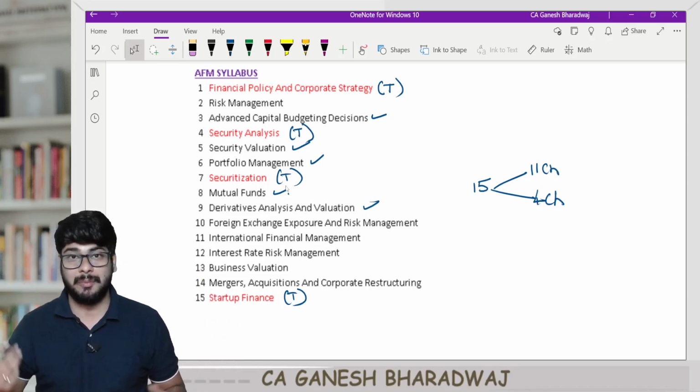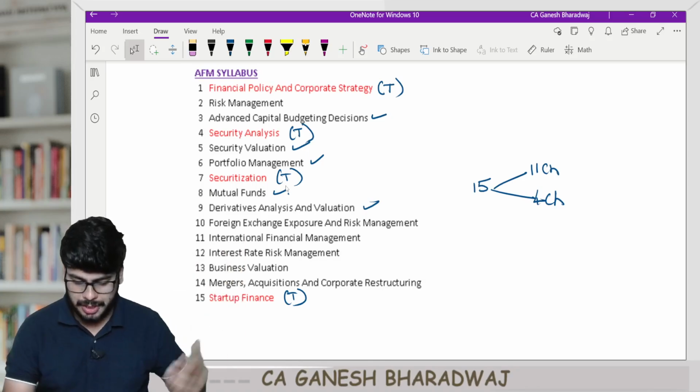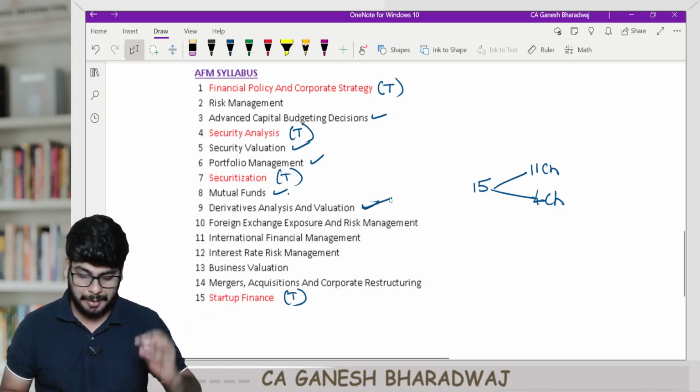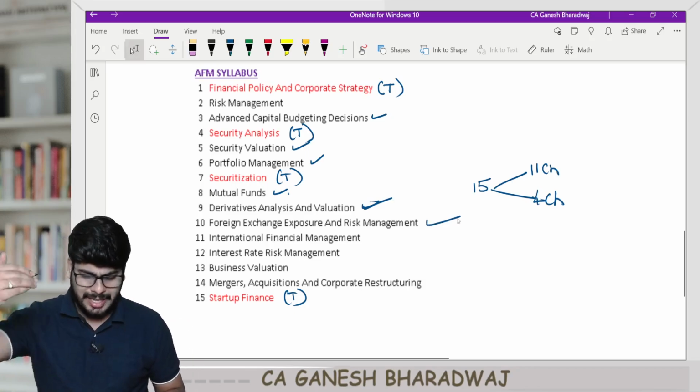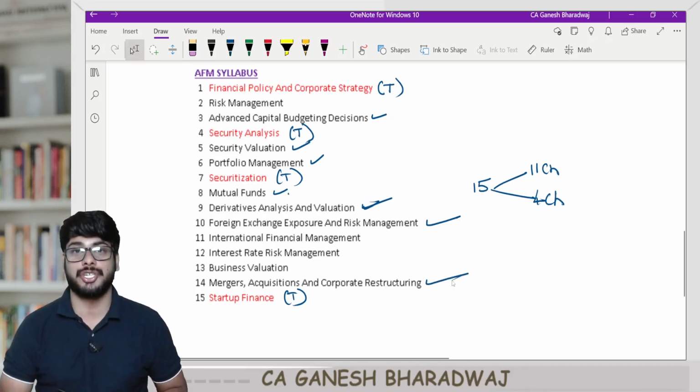Like you might have heard a lot about F&O trading, futures and options. That clearly comes under this particular chapter called derivatives. You have Forex exposure and risk management. So there are many chapters, like mergers and acquisitions.